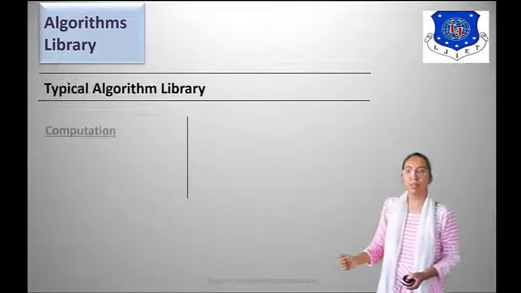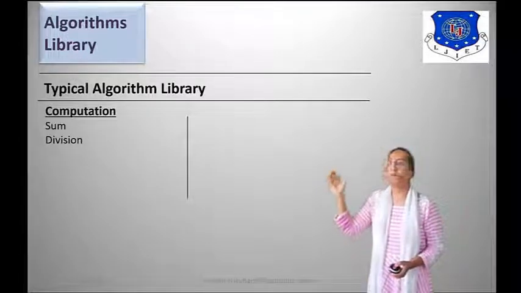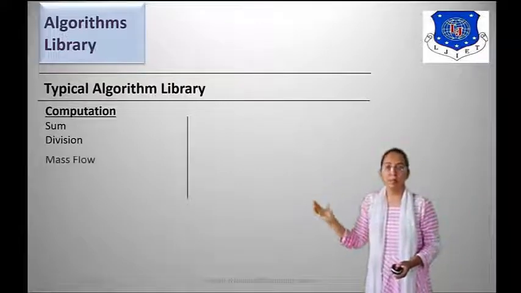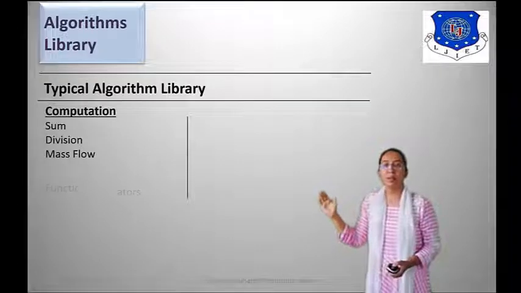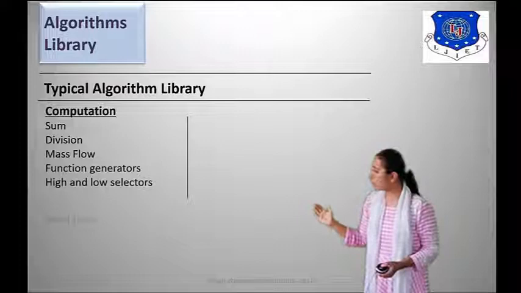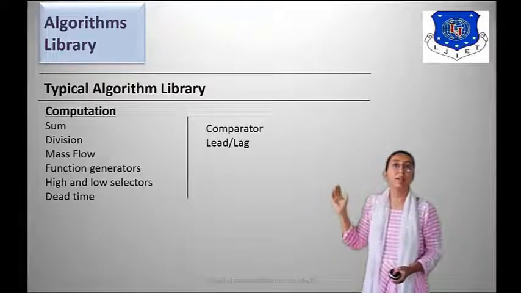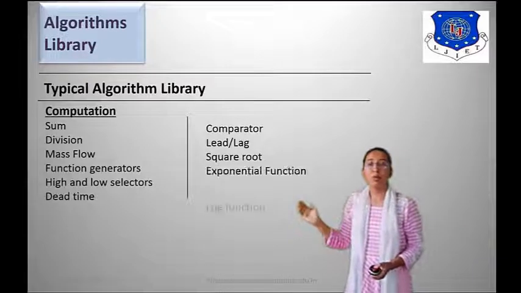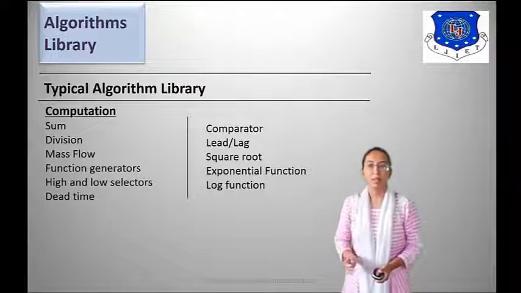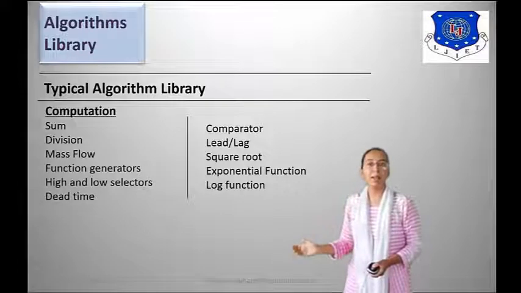In the algorithm library, next is computations. We can use some basic functions like sum and division, then mass flow, function generators, high and low selectors, date time, comparator, lead lag, square root, exponential function, and log function. So these types of functions we are using in the algorithm library.